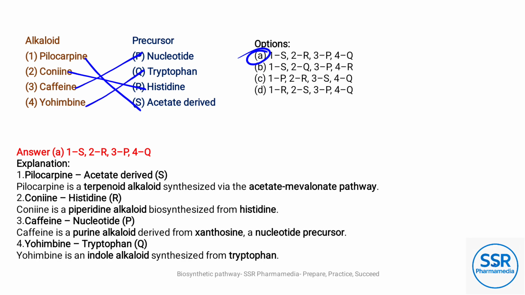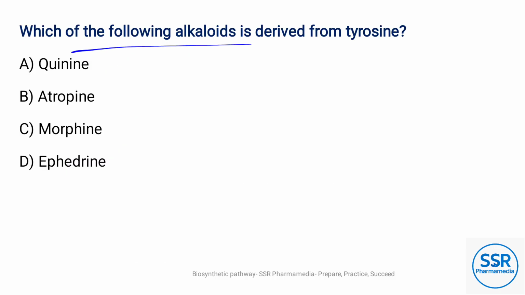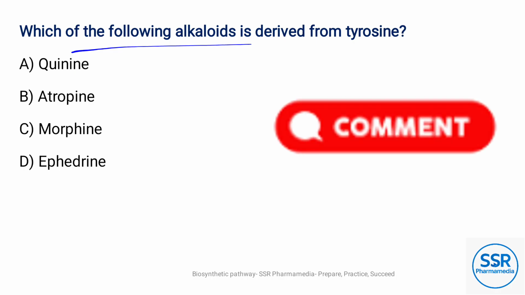So this is the match the following, and option A is the answer. Which of the following alkaloids is derived from tyrosine? You answer in the comment box.